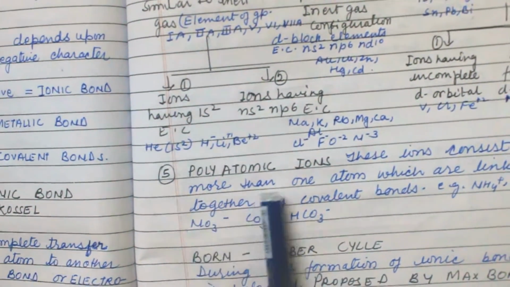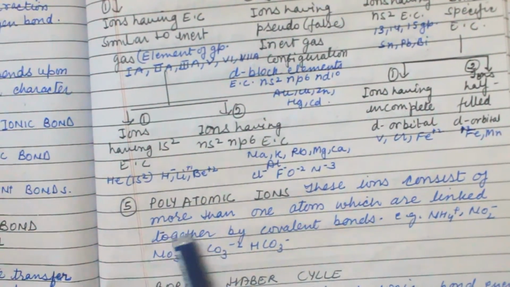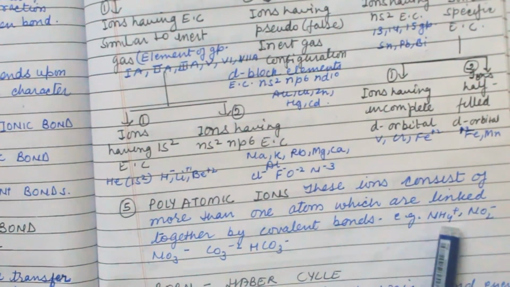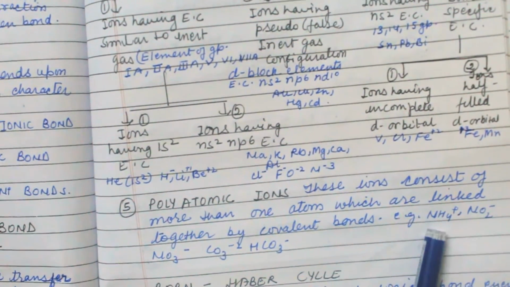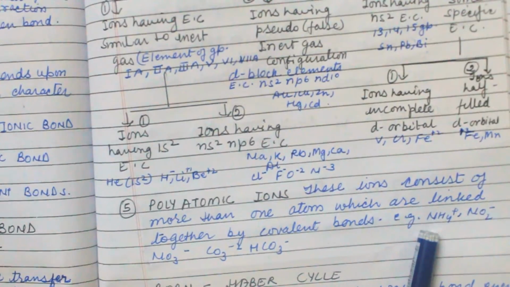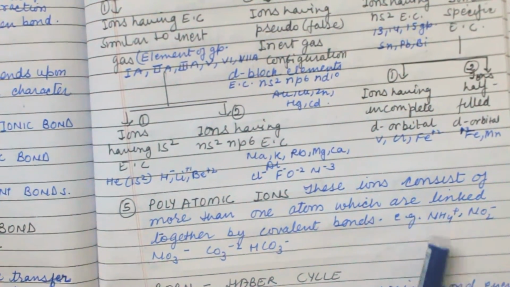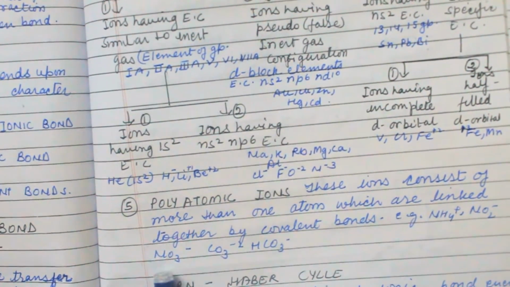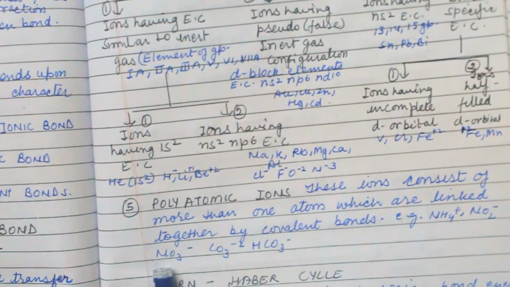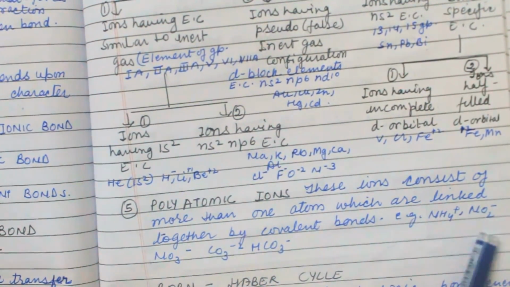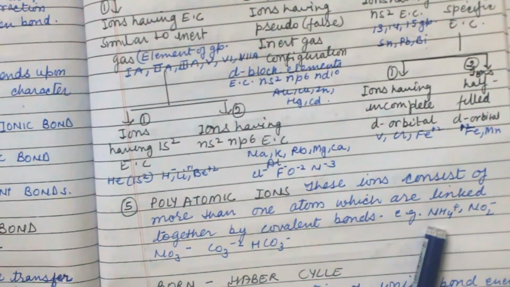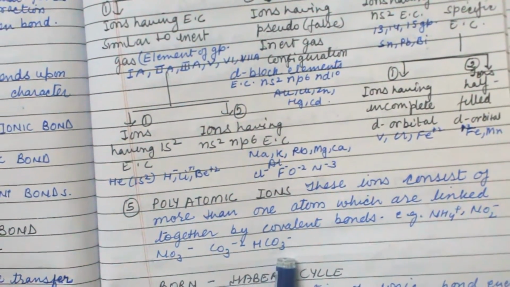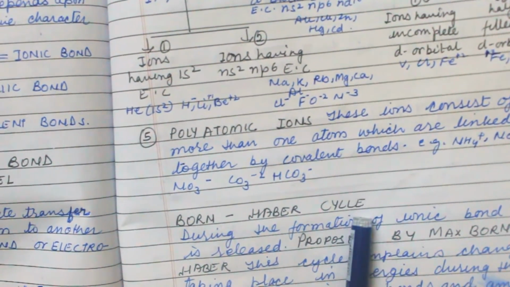Now fifth one is polyatomic ions. These ions consist of more than one atom which are linked together by covalent bond. For example, ammonium. Ammonia is NH3 but it has one more atom, that is NH4. NO2, NO3, these all come under polyatomic because they have more than one atom. These are molecules, these have 3 atoms, these have 2 atoms and these are also 2 atoms. So these are polyatomic.